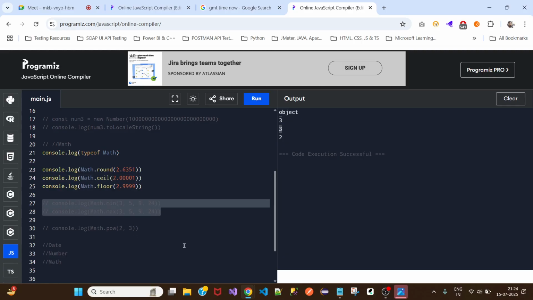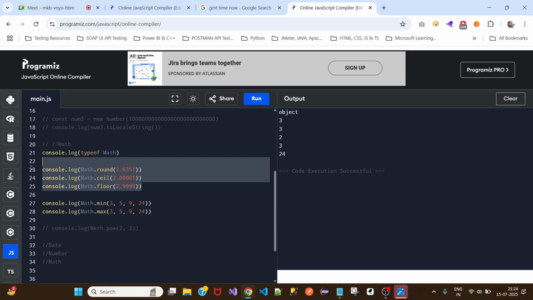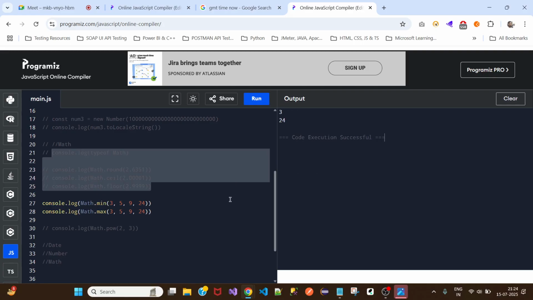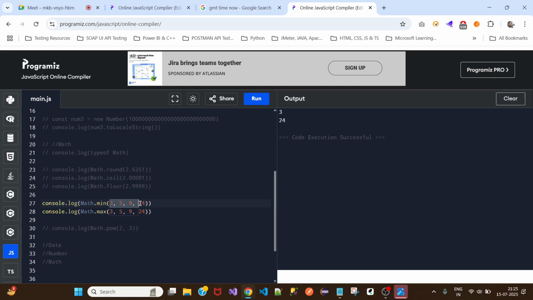And this will be very useful. Like if we want to check which is a minimum value and which is a maximum value, then you can use these min or max methods. Let me comment this out. You can have n number of parameters in here. Here we have only one parameter passed, but we can have n number of parameters, and here the minimum value is 3 and the maximum value is 24.